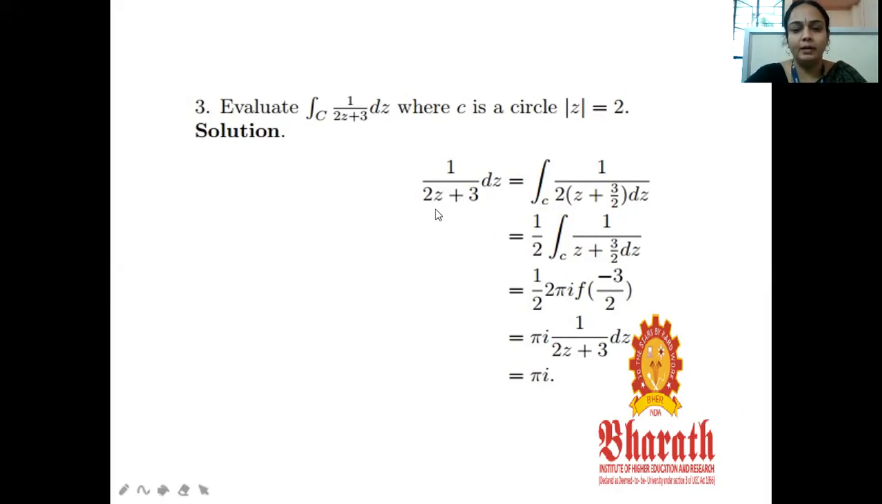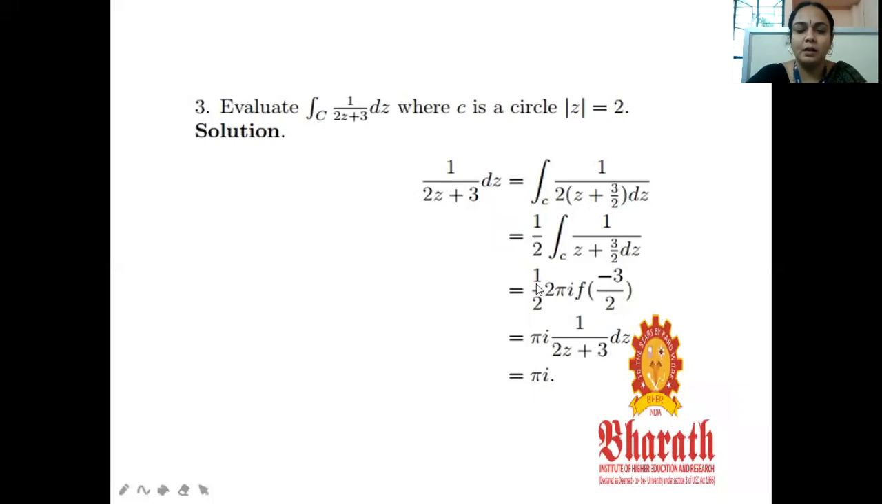Here in the denominator, the 2 is common, so we can take it outside. Taking 1 by 2 outside the integral, we have 1 by z plus 3 by 2. The point 3 by 2, that is 1.5, lies inside the circle, because our radius is 2 here and the value 1.5 lies inside.